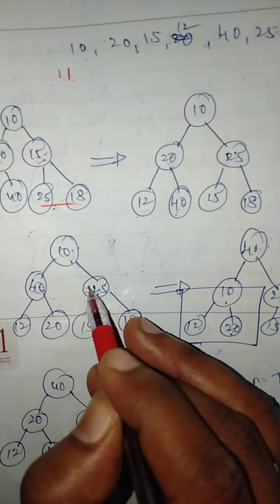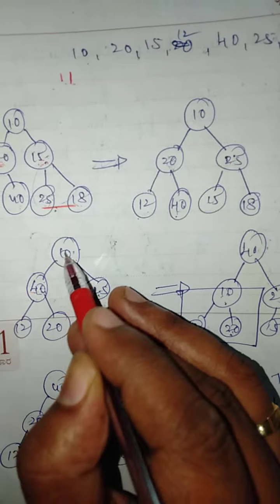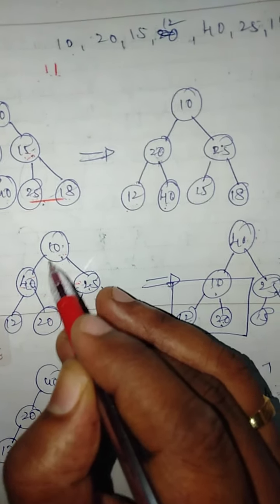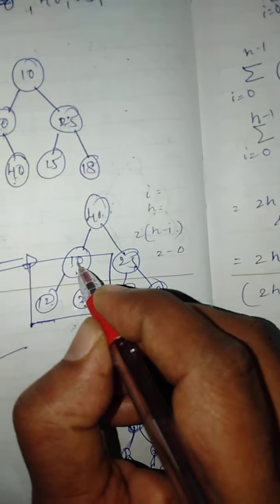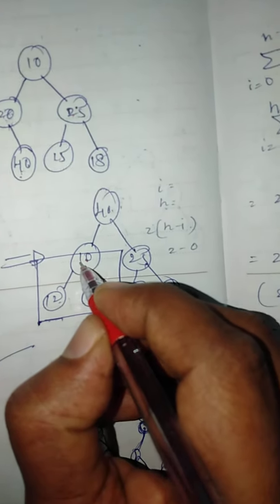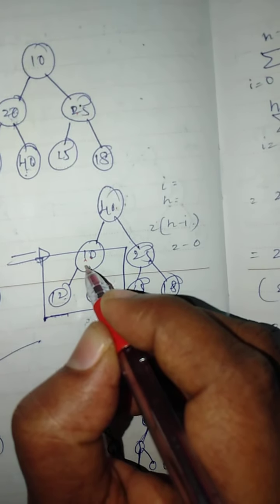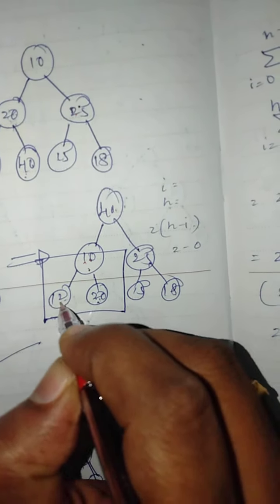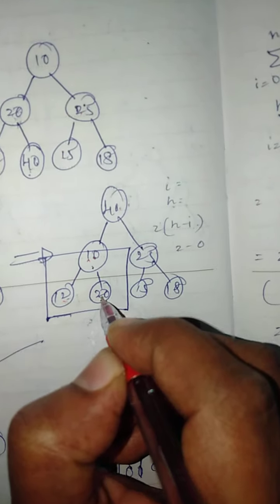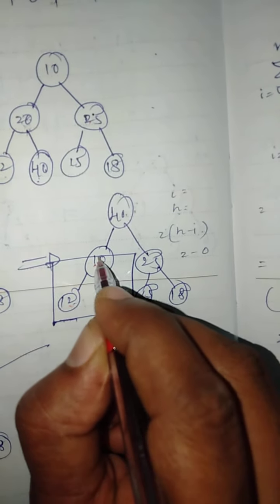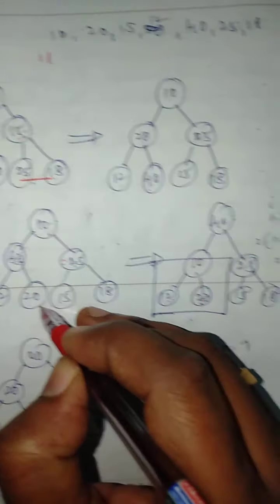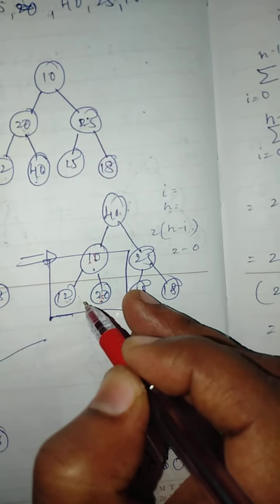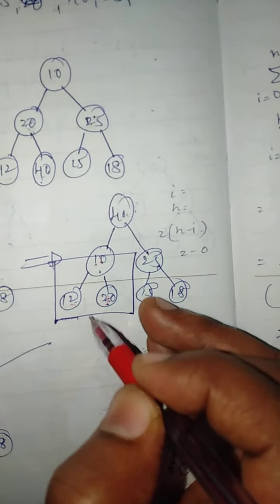Compare these two, one more comparison, and then compare 40 and 10, one more comparison. Two comparisons, so that 40 comes here and 10 goes here. When 10 goes here, once again we have to apply the algorithm: out of 12 and 20, 20 is the maximum, one comparison. Then 20 and 10, 20 is the maximum, one more comparison. Therefore moving the element 10 all the way to the bottom required 2 plus 2 comparisons. Understood? 2 plus 2 comparisons.